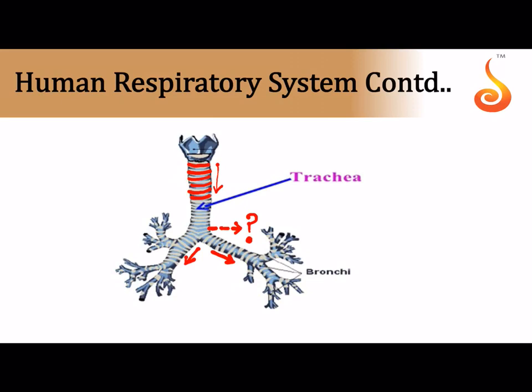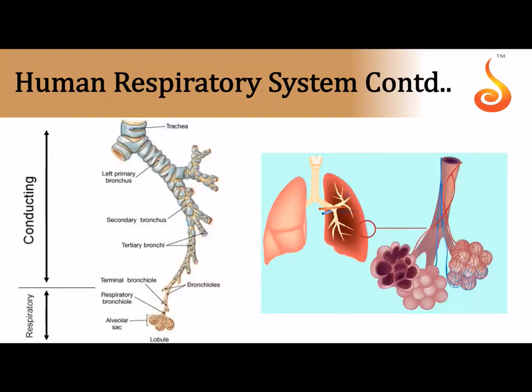the primary bronchus. What happens to the primary bronchus once it enters the lung? See, it's entering into the lung. So once it enters the lung, what happens to the primary bronchus is what we can see here. So this is the left primary bronchus that is entering into your left lung. This dotted line represents your left lung. If you can remember, it is the primary bronchus that enters into your lung. So notice how it is branching.